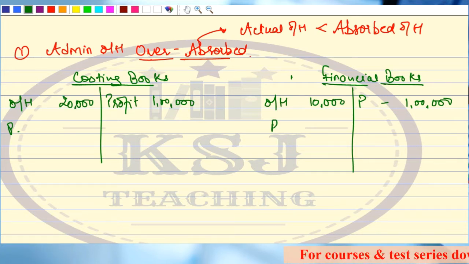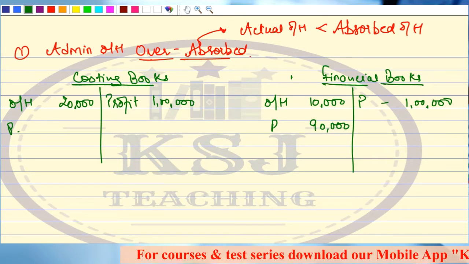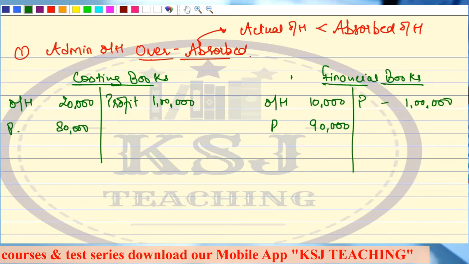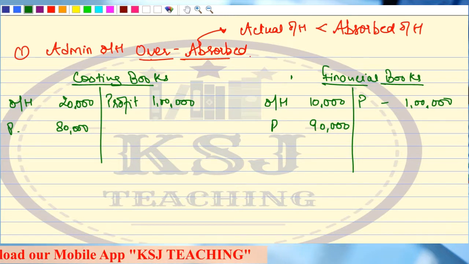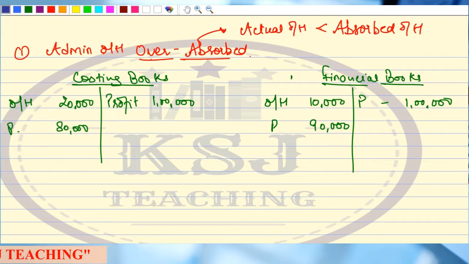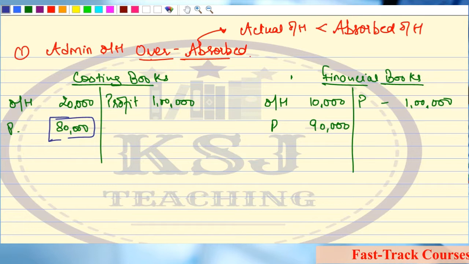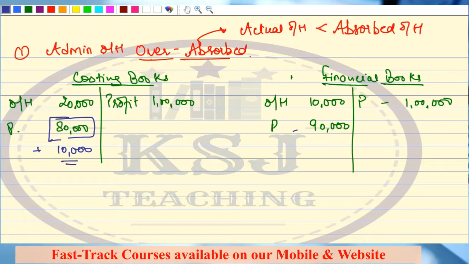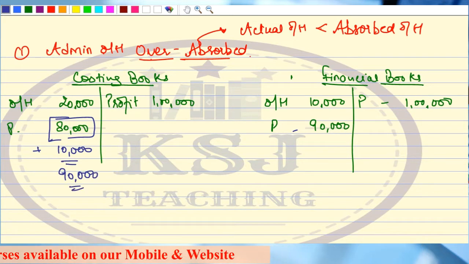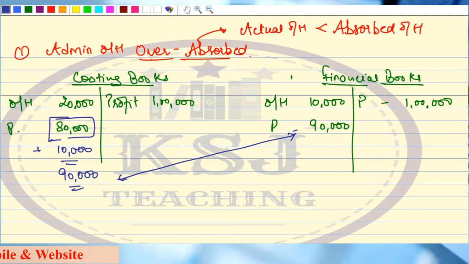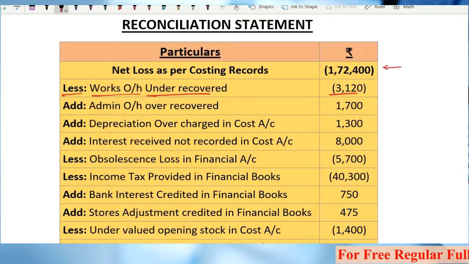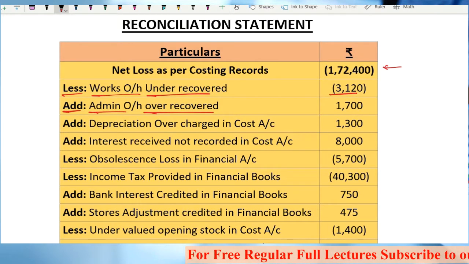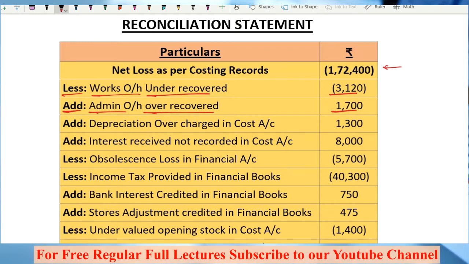So what will be your profit here? Your profit will be 90,000 here and 80,000 here. Clear? So now what will you do? You are adjusting your costing books. That means you will have to adjust this profit to match with this profit. You will have to add 10,000 rupees here to match 90,000, that is with the financial books. That means in case of over absorption, you will add the items. Add administration overheads over recovered. Any doubt?